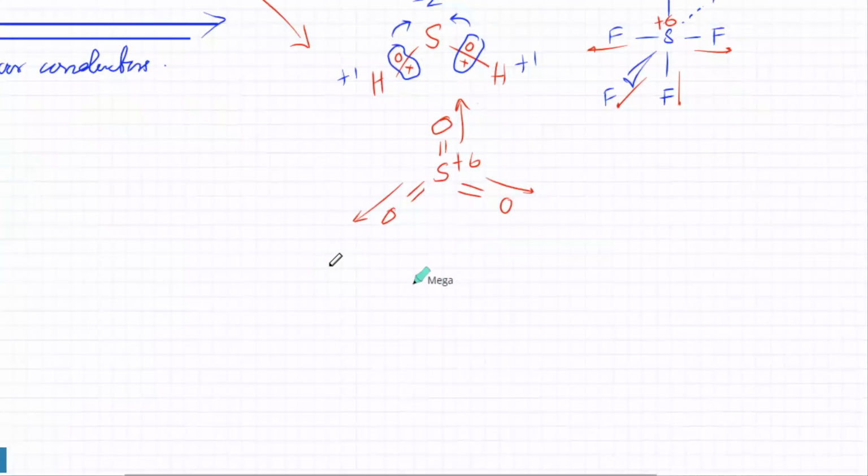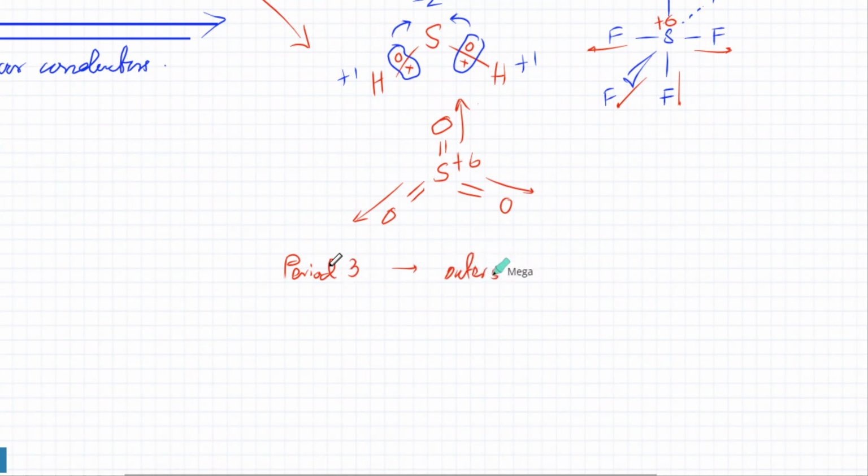These are period 3 elements. Period 3 elements can expand the octet as well. Any element that's in period 3, its outer shell can have maximum 18 electrons.